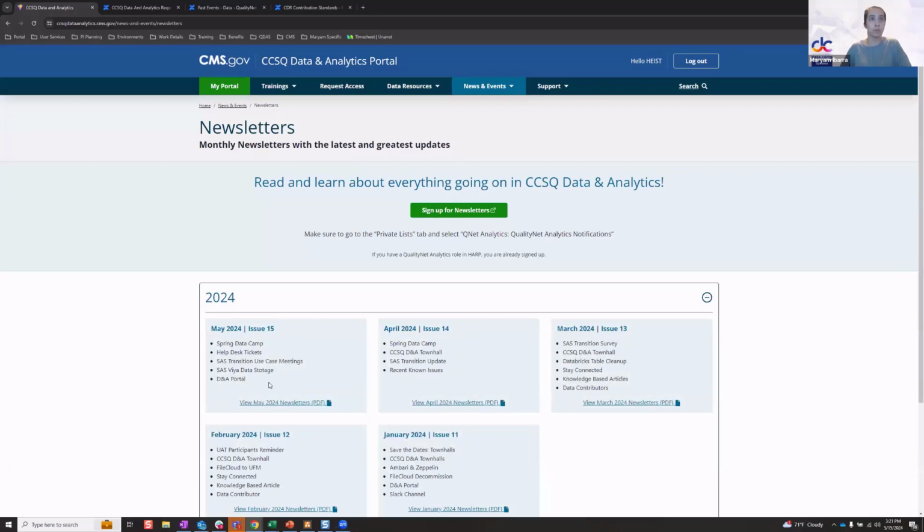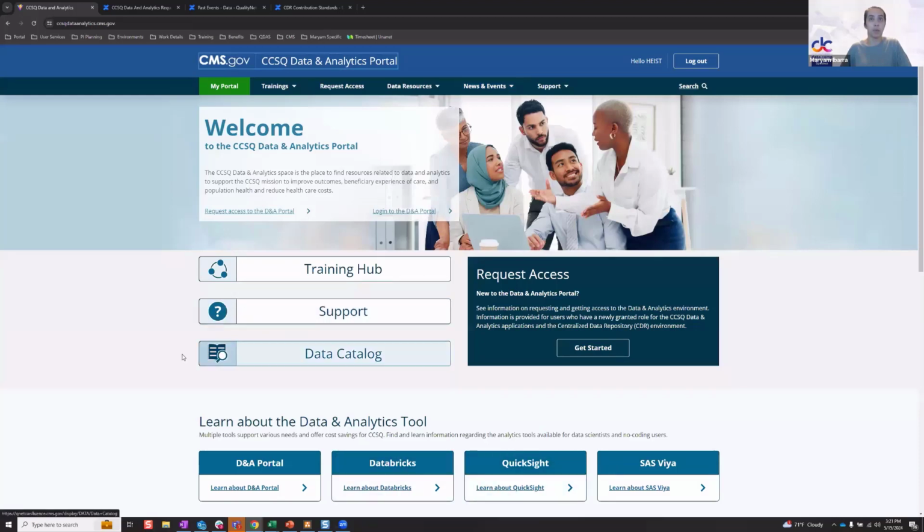We give you this brief breakdown of what is in the issue, and then you would have access to the actual newsletter PDF that gets emailed out. This is the only section right now within portal that you need to be logged in to access that PDF. Everything else within the public side of portal is accessible. You don't have to be logged in.